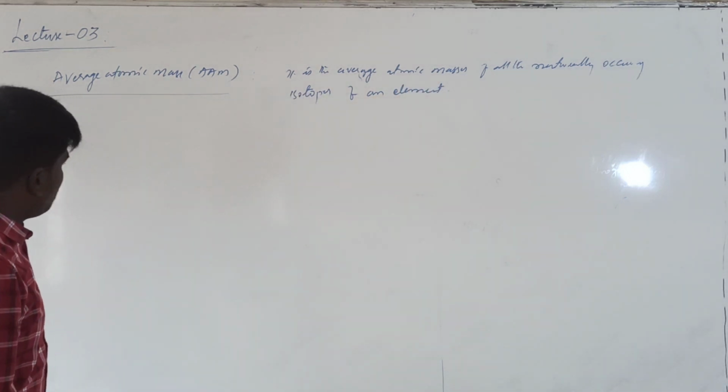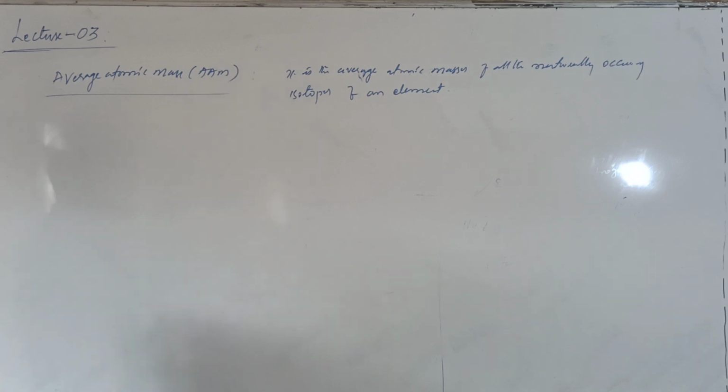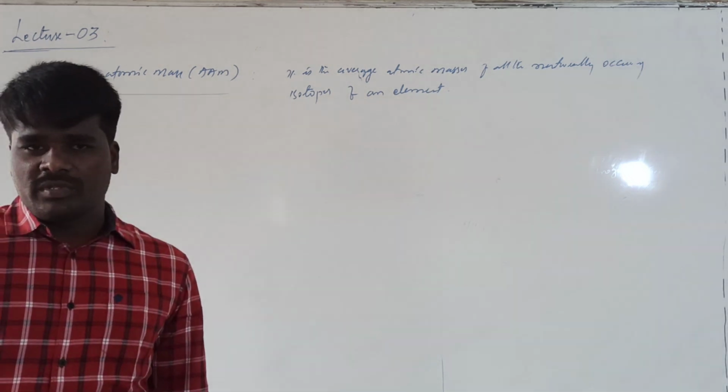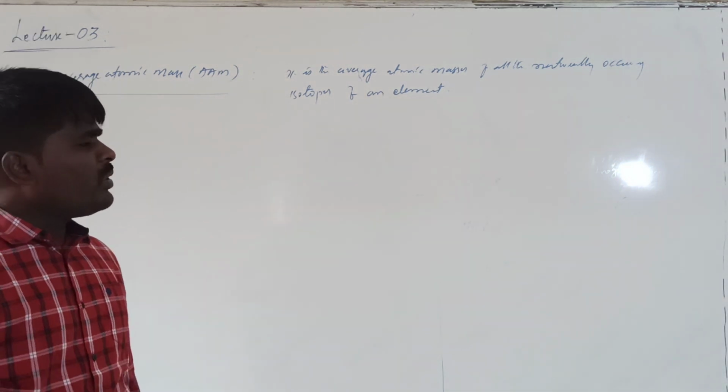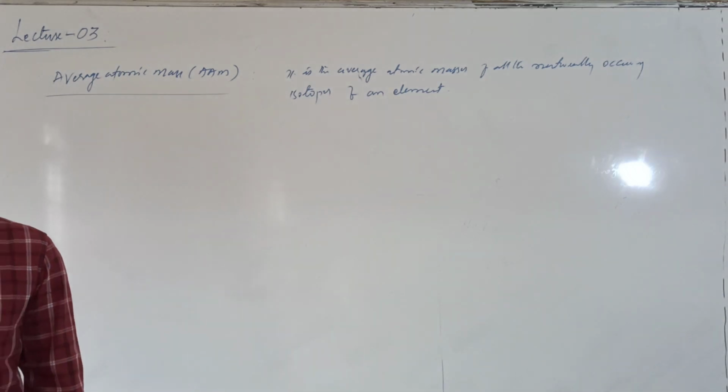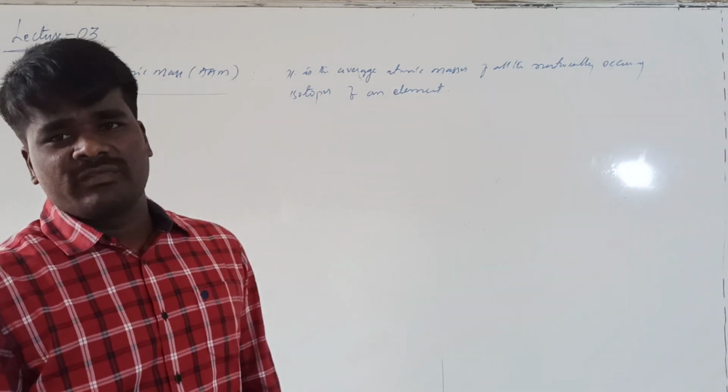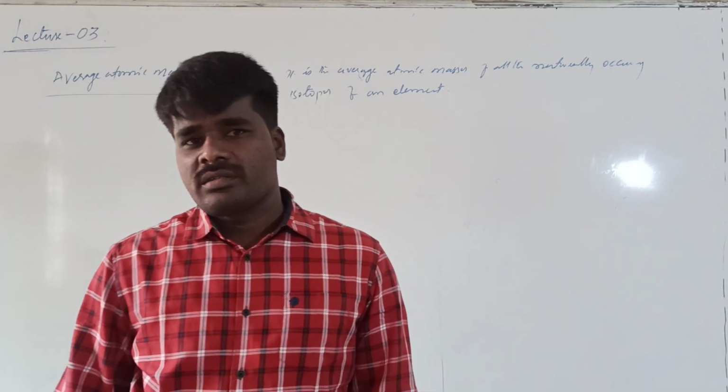Generally, we know that every element has different types of isotopes, and among those isotopes, some of them may be available in higher abundances, some of them may be present in lower abundances.